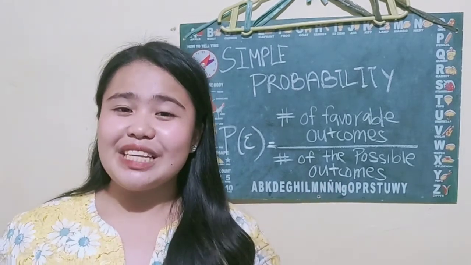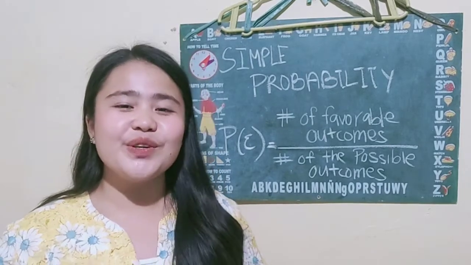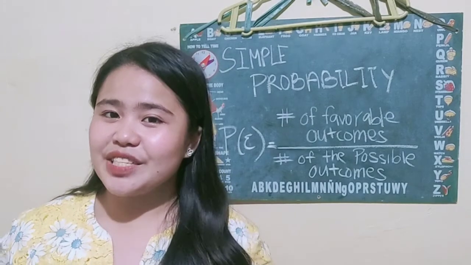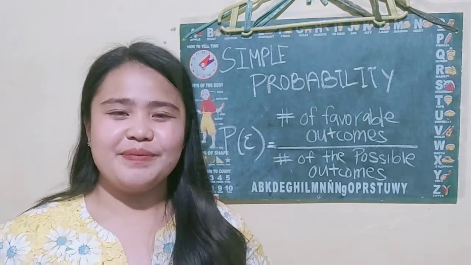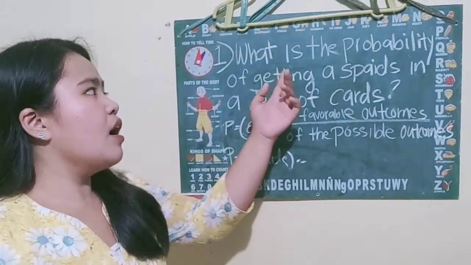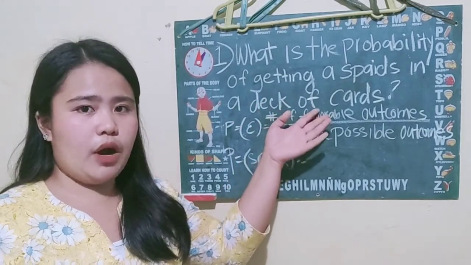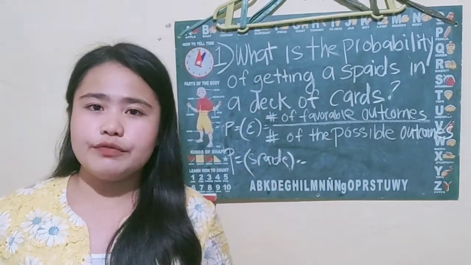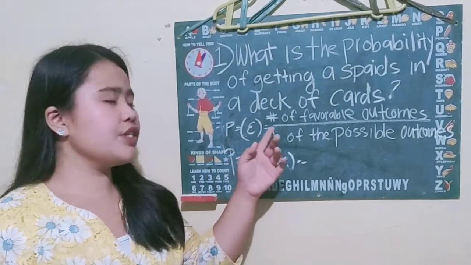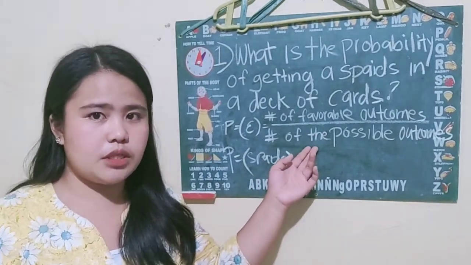Next, I will be teaching you how to solve a simple probability, and I will give you many examples so you will master answering simple probability. So our example number 1 question is, what is the probability of getting a spade in a deck of cards? We will be using our formula, which is the probability of the event equals the number of favorable outcomes over the number of possible outcomes.